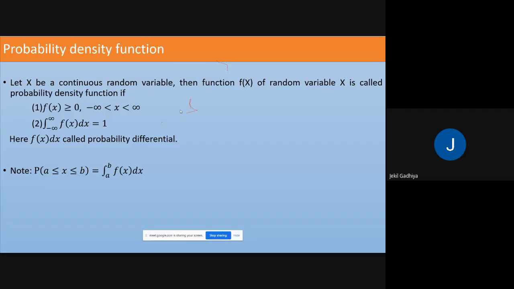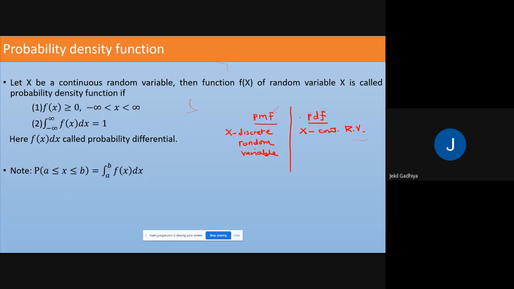Now, if you compare PMF and PDF, then it is easy to remember. In PMF, we are considering x as a discrete random variable, and in PDF, that means probability density function, x is a continuous random variable.